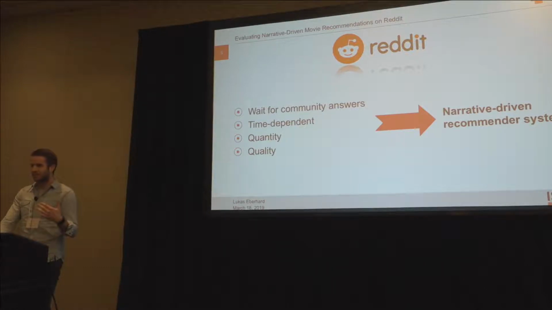So the target is to imitate the taste of the Reddit community. And with this evaluation, we can see how far we can imitate this community taste.